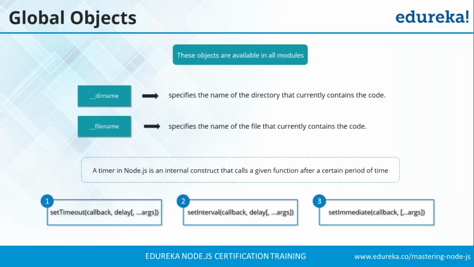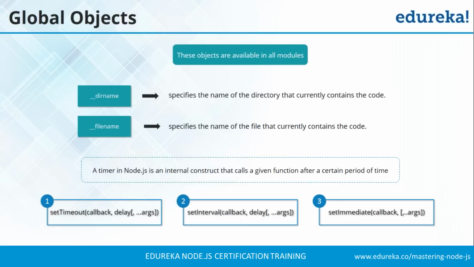So we have a list of Node.js global objects. We'll first start with __dirname and __filename. __dirname will give you the directory in which your current code resides, and __filename will specify the name of the file that currently contains the code. We have some timer functions also, and these timer functions in Node.js are an internal construct that calls a given function after a certain period of time. So we have three functions, which are setImmediate, setInterval, and setTimeout.